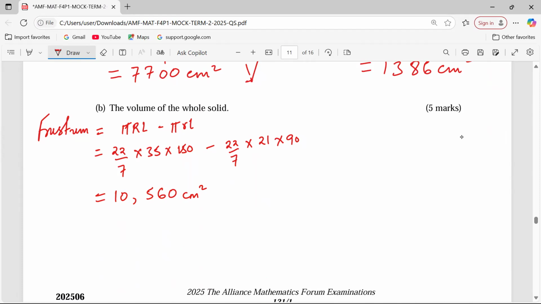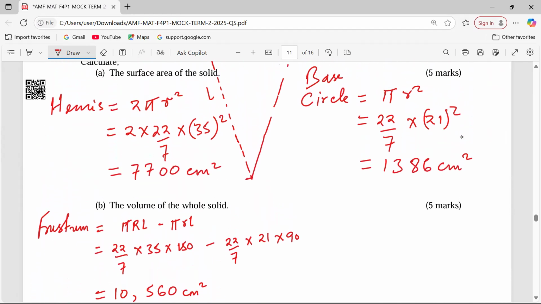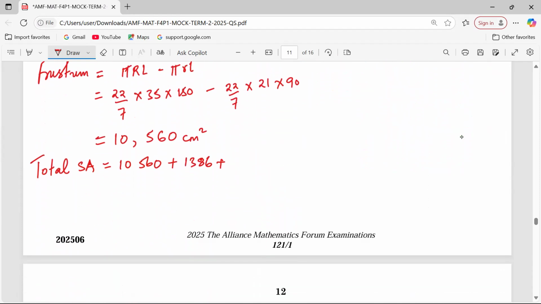square centimeters. And with this now, we can talk about total surface area. 10,560 frustum, 1386 the circular base, then the top hemisphere 7700. So let me talk about the total now.